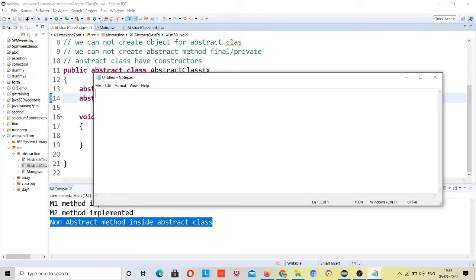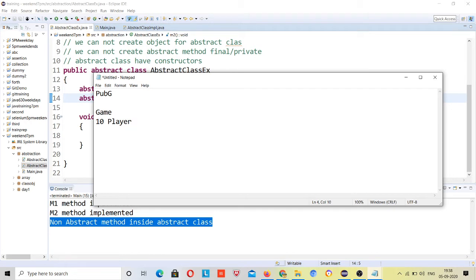Suppose I have a player, and suppose I am developing a game. Just take an example of PUBG, because we are familiar with this game. Suppose we have a game, and the game has 10 players, so 10 players will have 10 different qualities, that's why they are 10 different players.